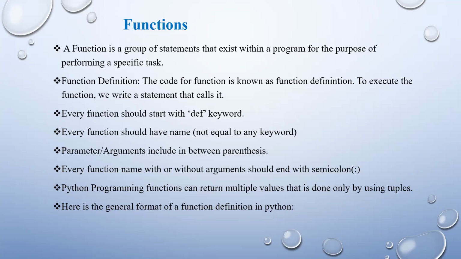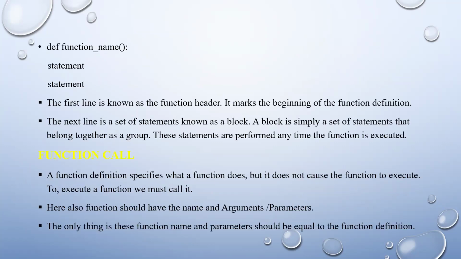Here is the general format of a function definition in Python. This is def, function name, and statement. This is a simple syntax of a function. The first line is known as the function header. That means this def function_name is the function header. This marks the beginning of a function definition.